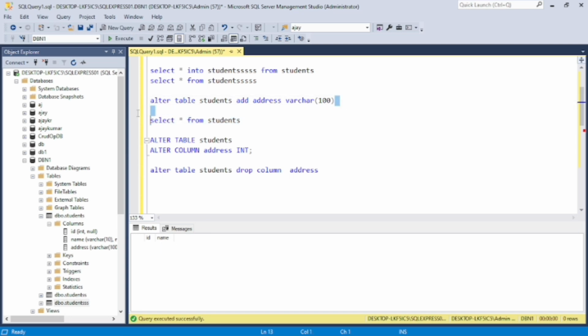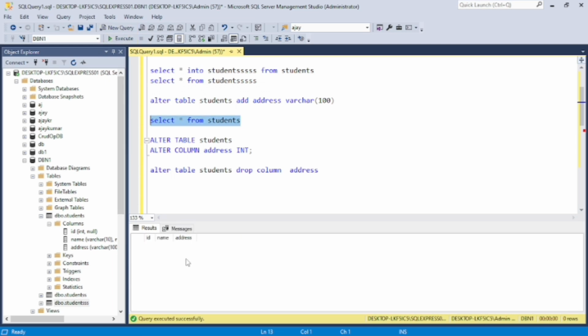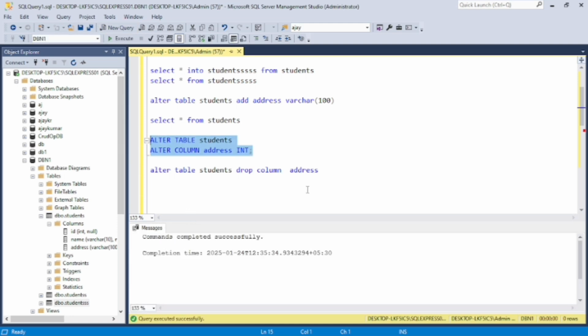Now by this command we can add the address column again, and by this command we can select all the data and see that the address is added. By this command we can change the data of the constraint, and by this command we can delete all the data from all the columns. By this command you can delete a column in a table.